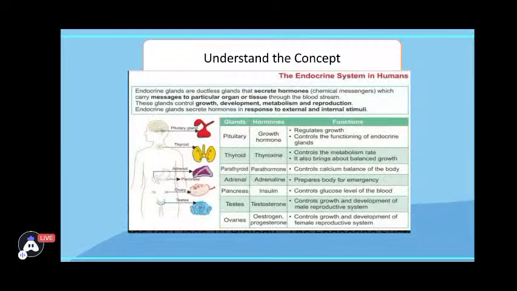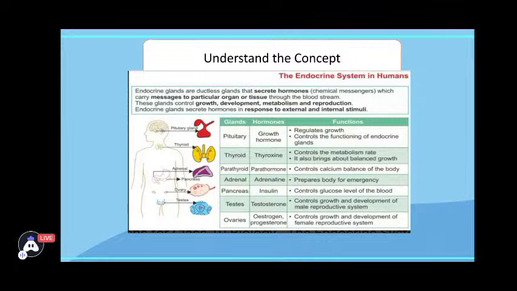Students, this is an important table again. You need to learn each and every gland and the hormone it is secreting and the function they are performing. These are very important from your exams point of view and even for the boards as well.